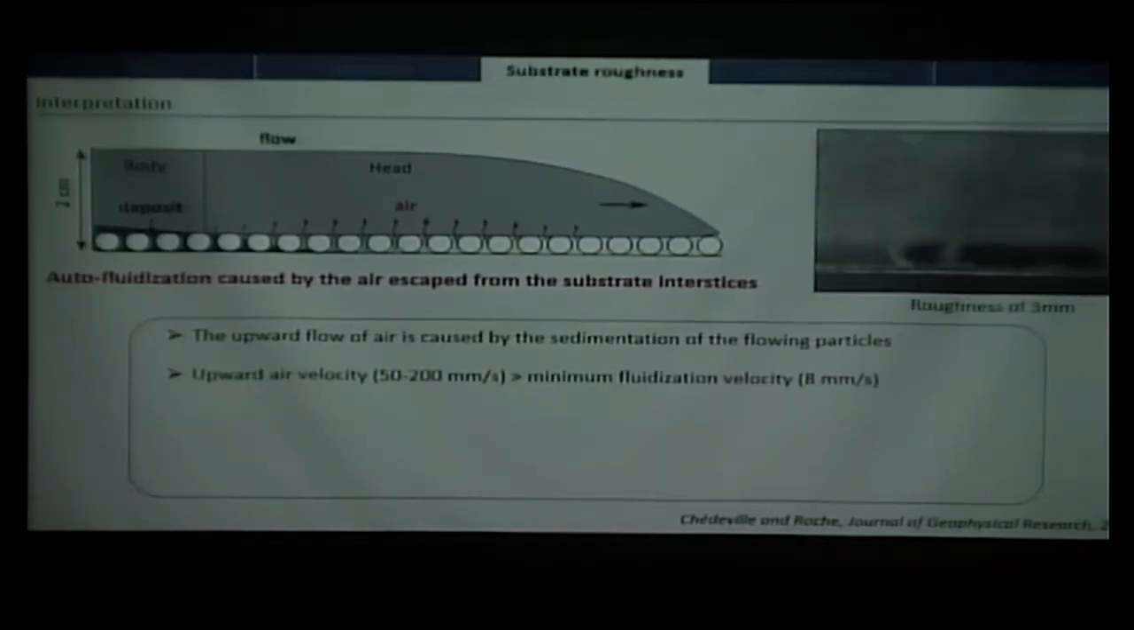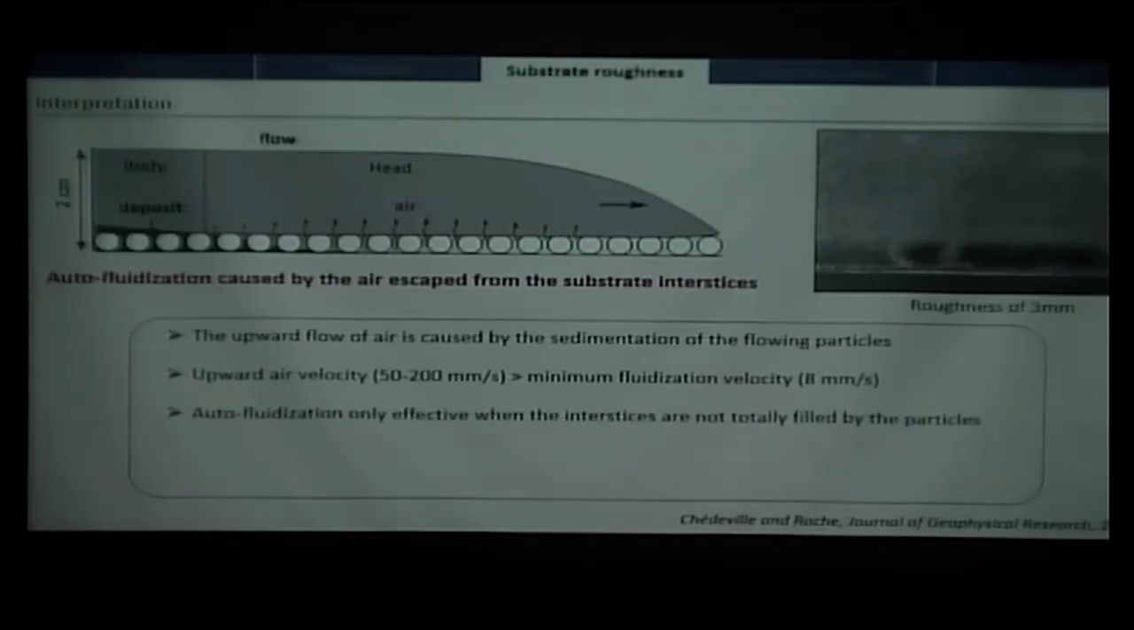We estimated the velocity of the air flux, or at least the range of velocity, and we suppose it to be between 50 and 200 millimeters per second, which is still much higher than the minimum fluidization velocity of the fine particles, the velocity at which it would be supposed to be fluidized. But with larger particles, for example the 350, this velocity is much higher, so that could explain why we don't see any influence of the substrate roughness.